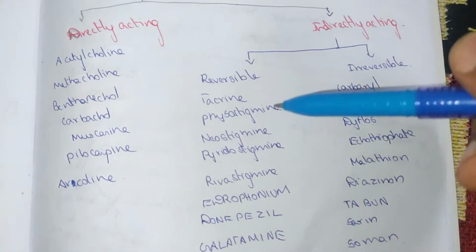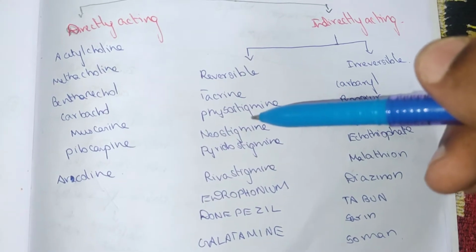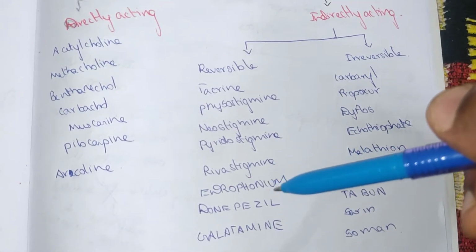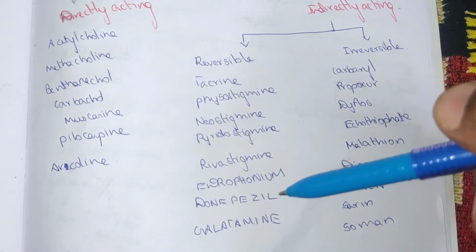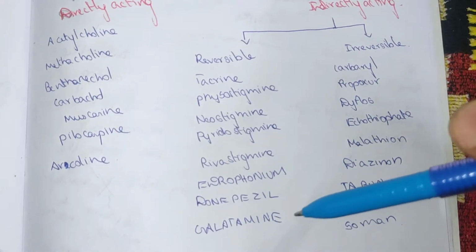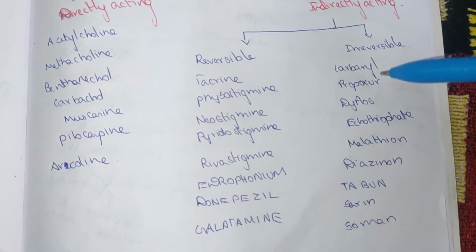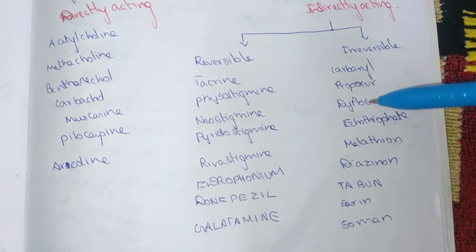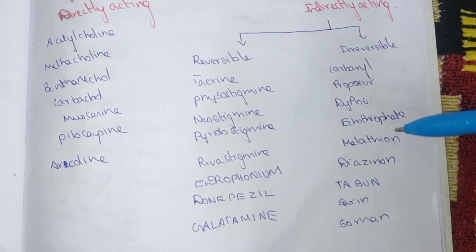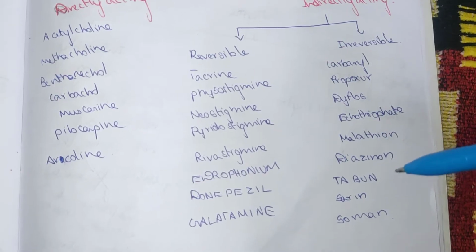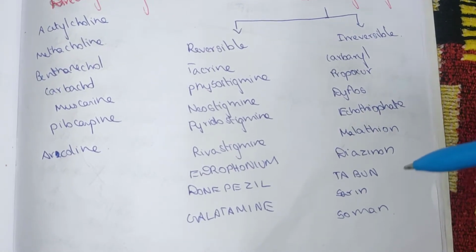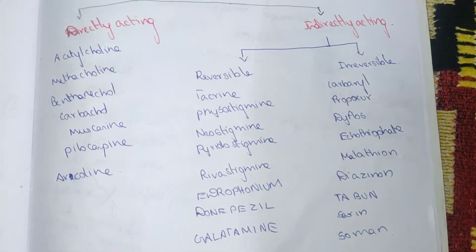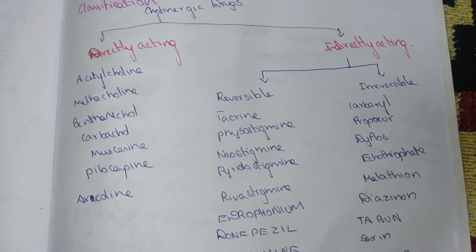irreversible. Reversible are tacrine, physostigmine, neostigmine, pyridostigmine, rivastigmine, edrophonium, donepezil, galantamine, and the irreversible drugs are carbamates, carbaryl, propoxur, diflos, malathion, diazinon, tabun, sarin, as well as soman. These are the indirectly acting irreversible drugs, and this is the classification.